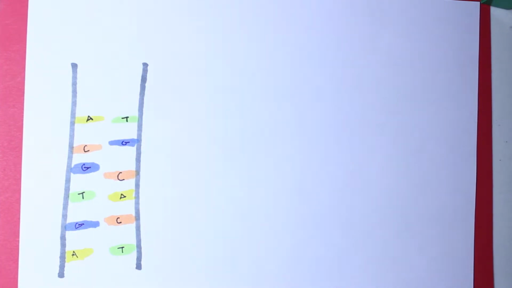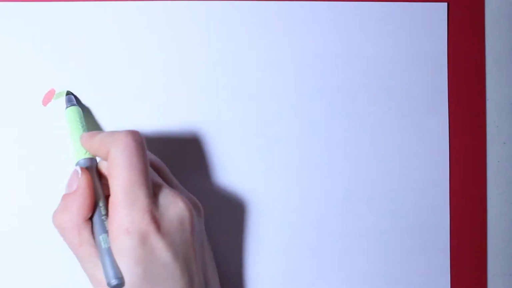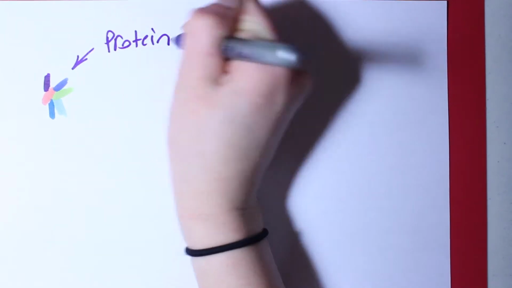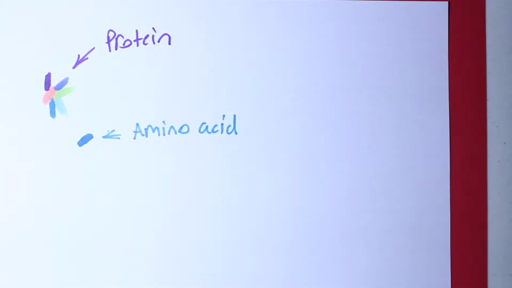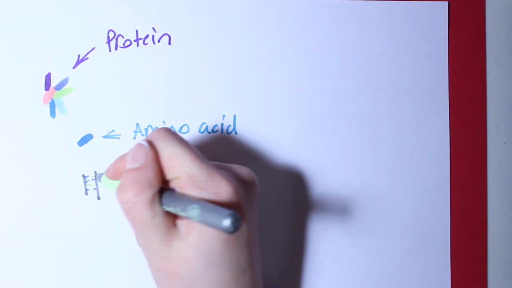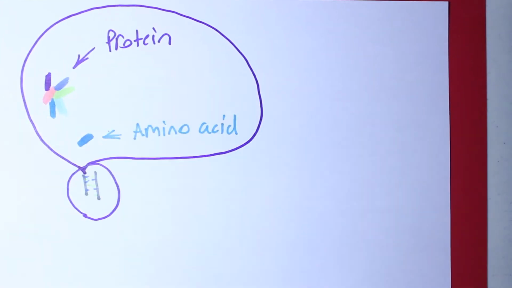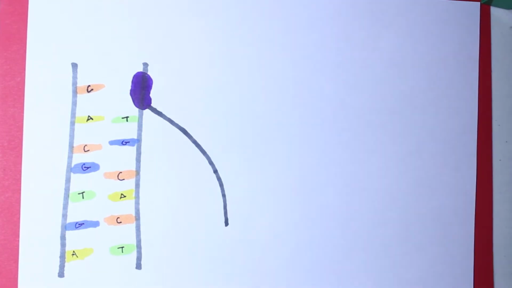A gene is a stretch of DNA that codes for a particular thing, like a protein. Proteins are made out of amino acids. There are 20 different amino acids that, when combined in different ways, make up different proteins. DNA is the recipe book that combines amino acids into the proper proteins.